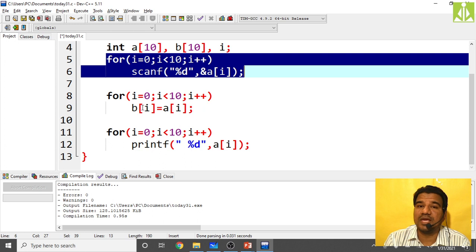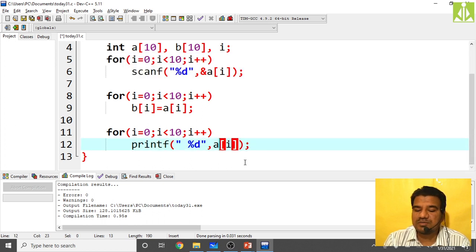We are saying copying. We are not saying moving. Copying means after this operation, the same elements will exist in both the A array as well as in the B array. So here just print the B array just to see the difference. Okay. So we are reading into the A array, copying into the B array, and printing the B array. Whatever you are reading over here, the same thing you have to get from the B array as well. So we will quickly check.